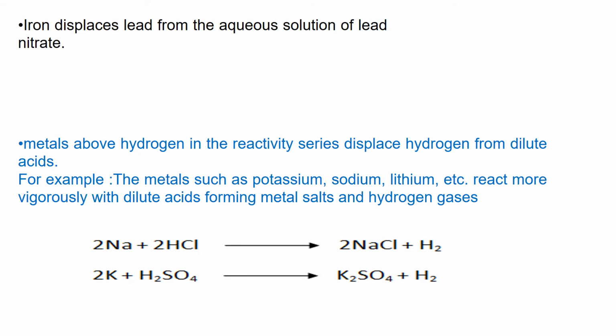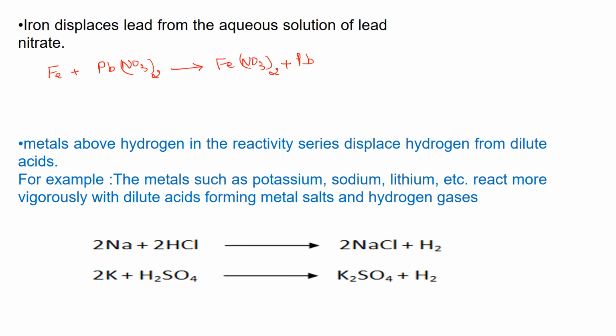Iron displaces lead from the aqueous solution of lead nitrate. Let us write the equation for this reaction. Iron, Fe, combines with the aqueous solution of lead nitrate, Pb(NO3)2, to form Fe(NO3)2 plus Pb.